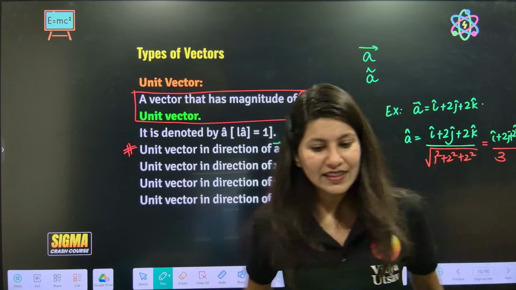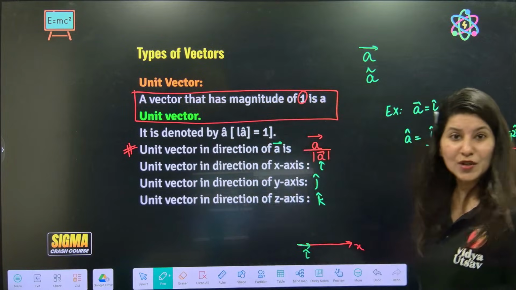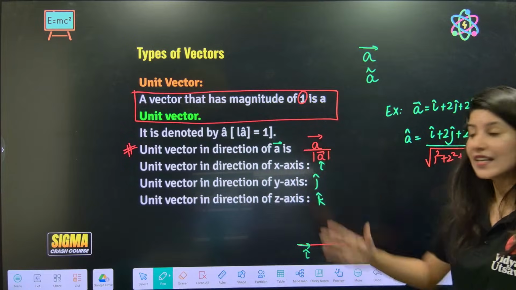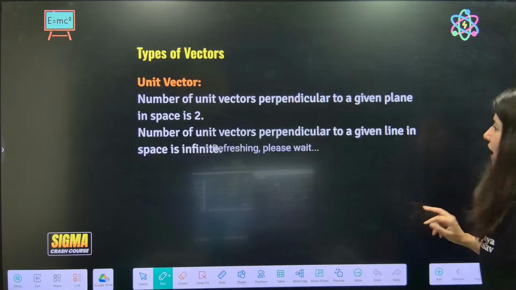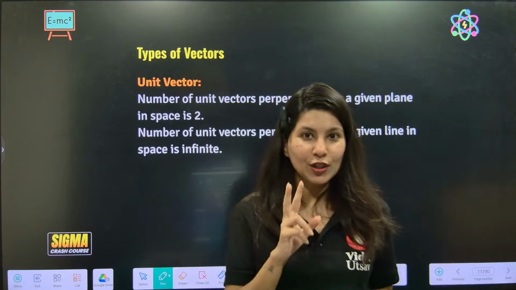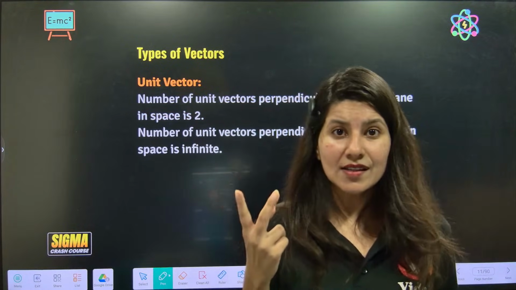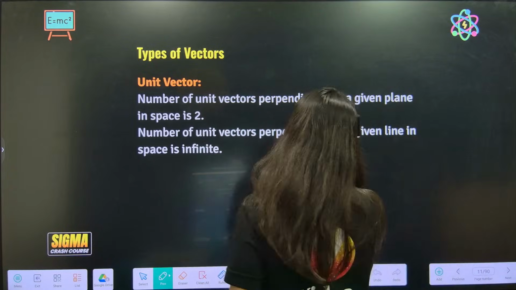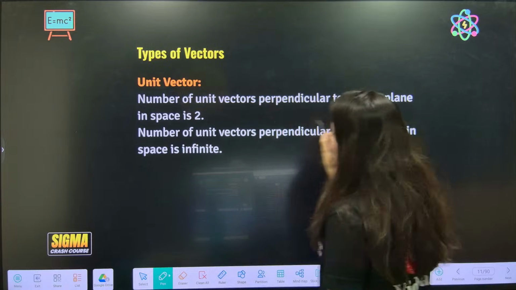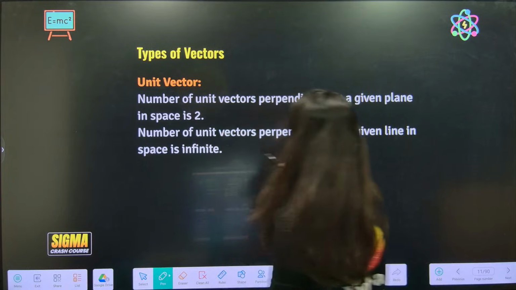You don't have to find the direction of a null vector because the direction is not fixed. It is any direction. Okay, any direction means any random direction. Now, two things I want you to notice. I want you to imagine, everybody: the number of unit vectors perpendicular to a given plane in space is 2.